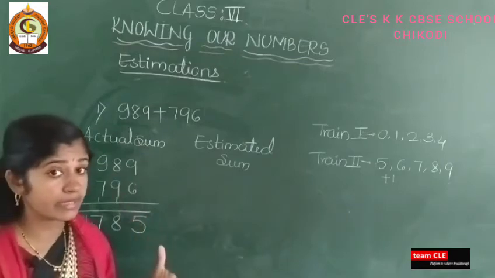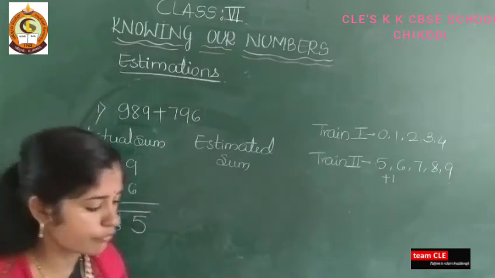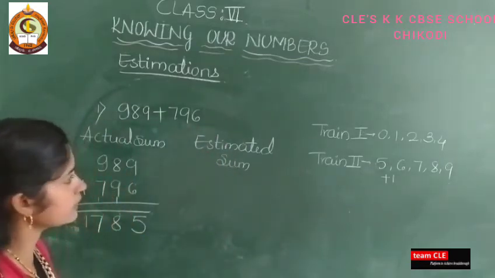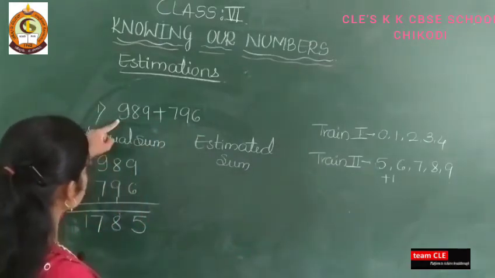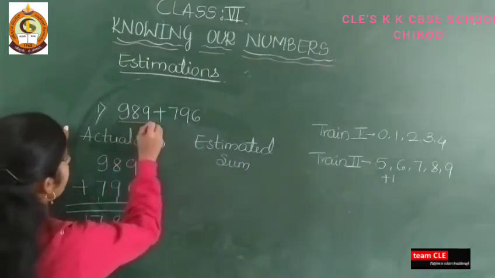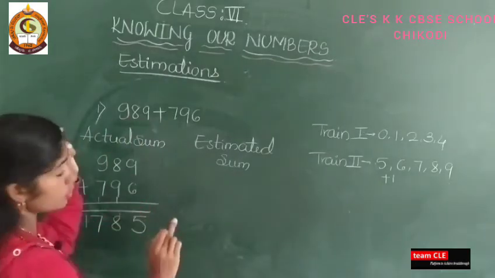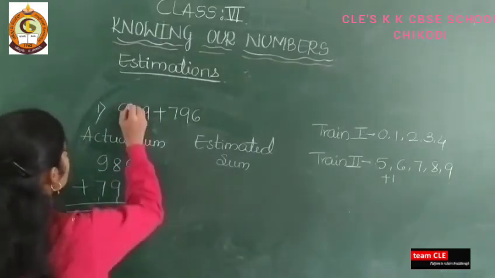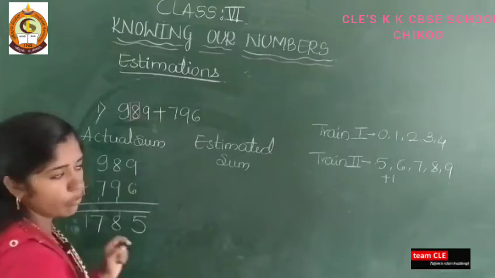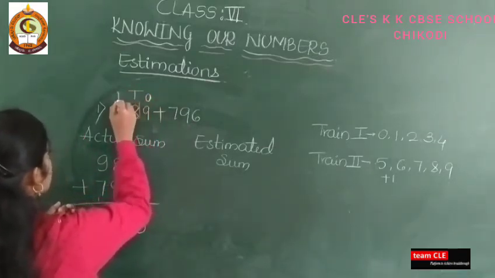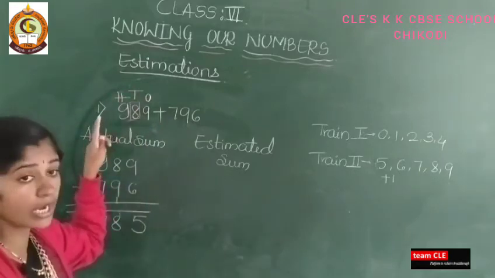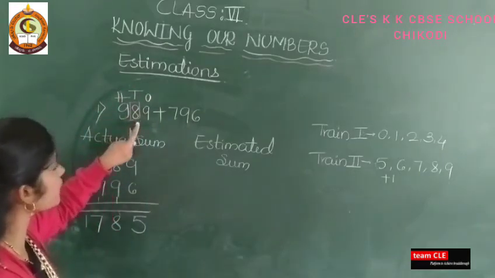Then how to find the estimated sum? For that you have to see this trick, train number 1 and train number 2. Here the first number is 989. Rounding to the nearest hundreds means you have to see its tens place. See here: ones, tens, hundreds. If nearest to hundreds is there, you need to see the tens place.